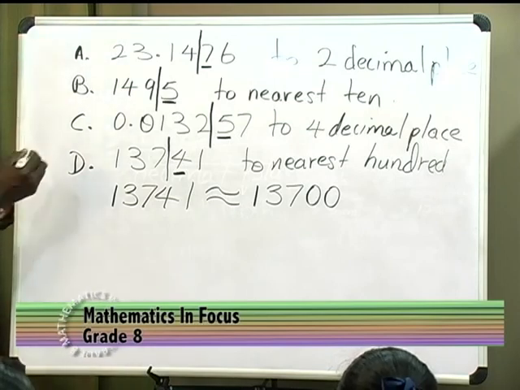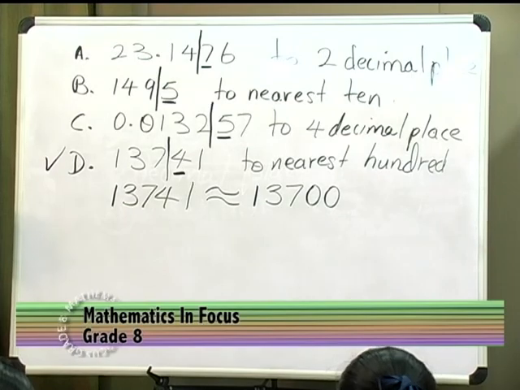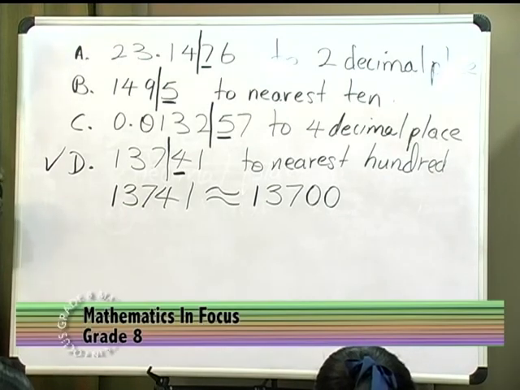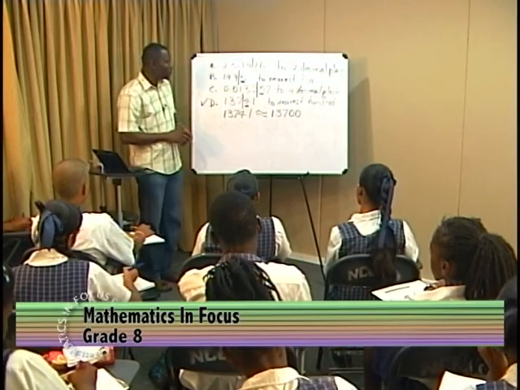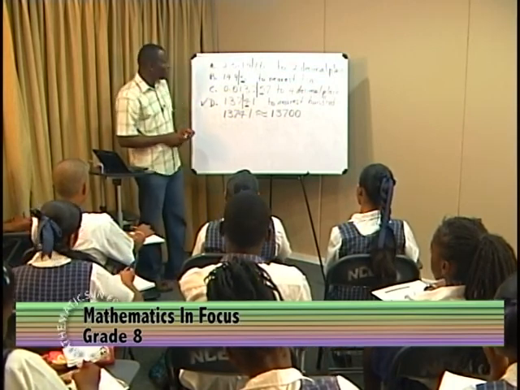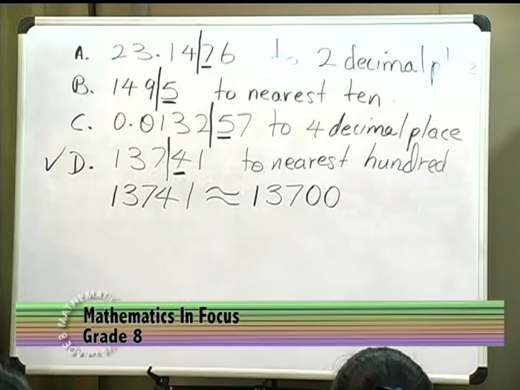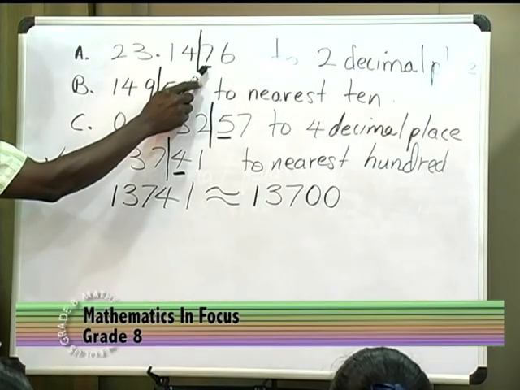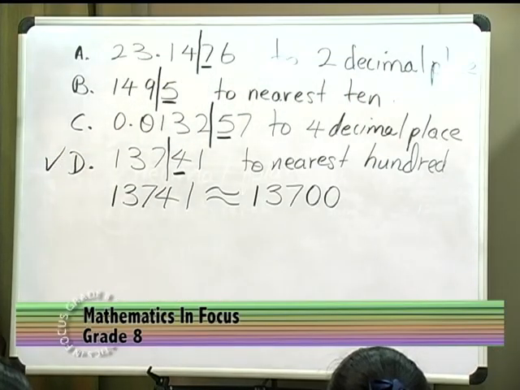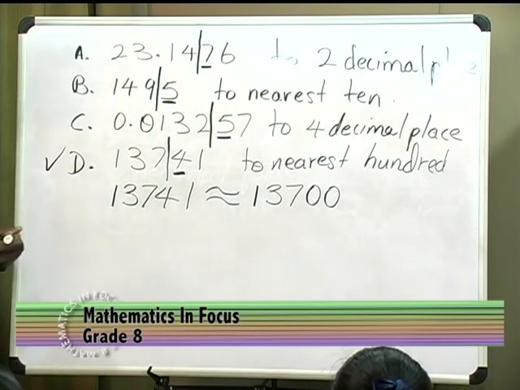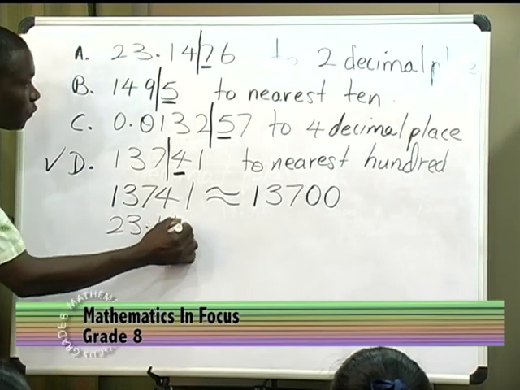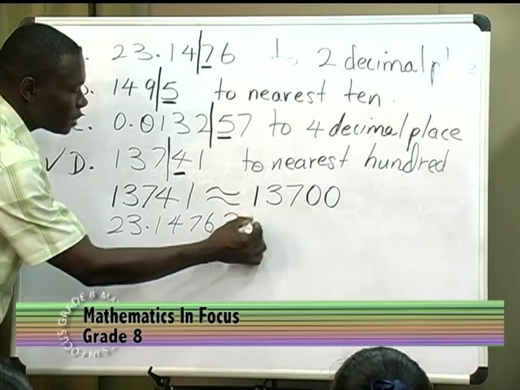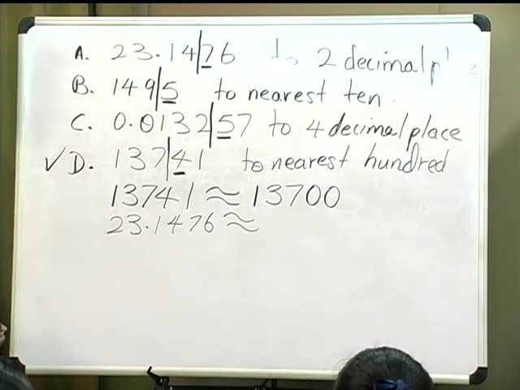We finished solving D. So let us go through A, B, and C to see if after this cutoff point, the digit that follows is more than 5. What about A? The digit that follows 4. Is this more than 5? Yes. So what do we do with 4? Add 1. And it becomes 5. So then we can say that 23.1476 is approximately equal to, you tell me what to write?